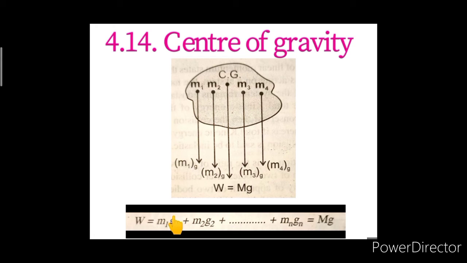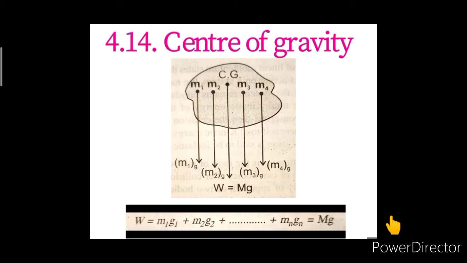Over here, g is nothing but the acceleration due to gravity, which is the same for all the particles m1, m2 till mn. And hence, we take this g out common, and that's why in the bracket the terms remain as m1 plus m2 plus m3 till plus mn, which is nothing but the capital M, the total mass of the system. And the resultant of these like parallel forces gives the total weight W of the body as capital M into g.